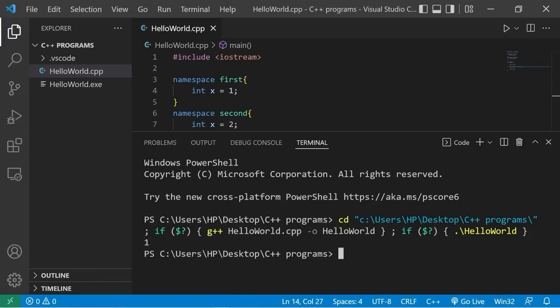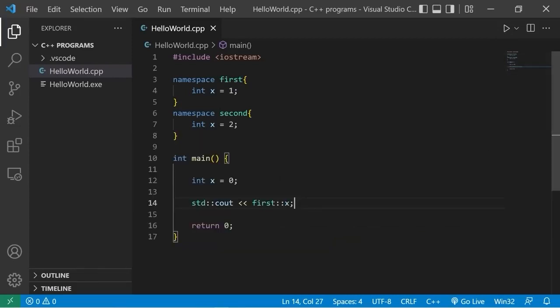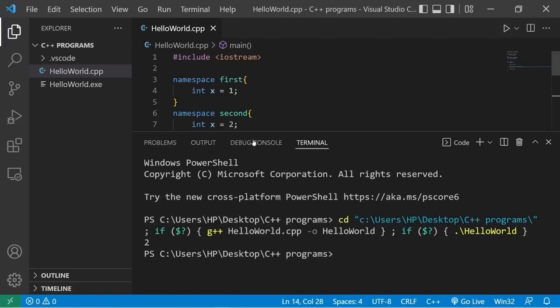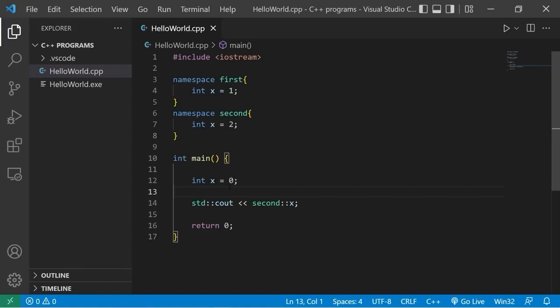If I need the value of x found within the second namespace, I would precede that entity with the second namespace, followed by the scope resolution operator. So that version of x is 2. So entities can have the same name as long as they're within a different namespace.